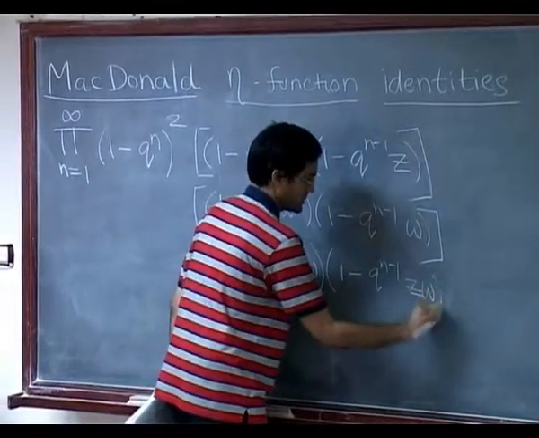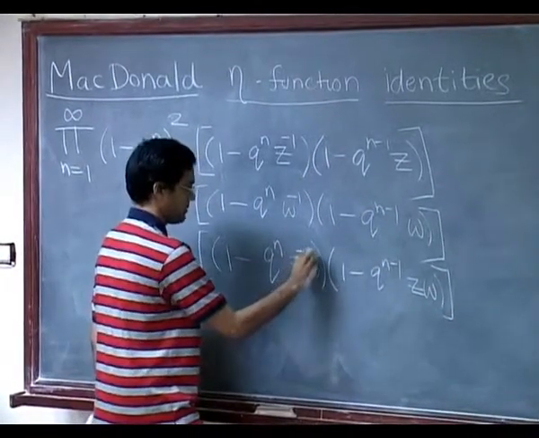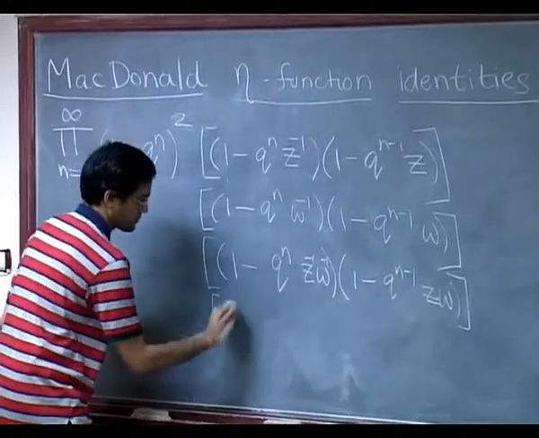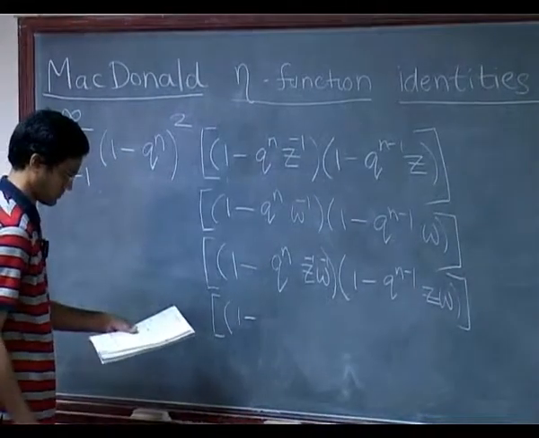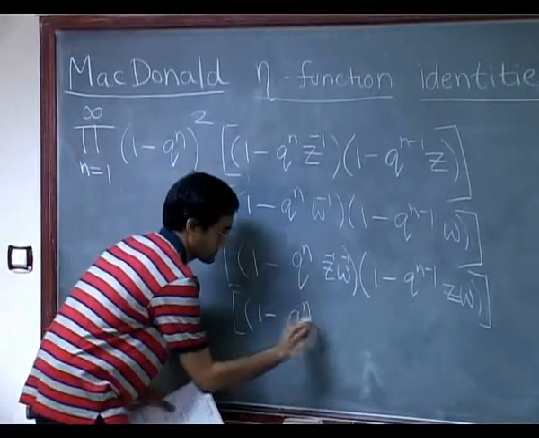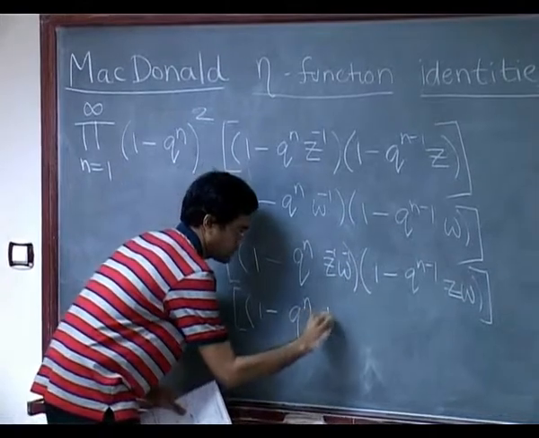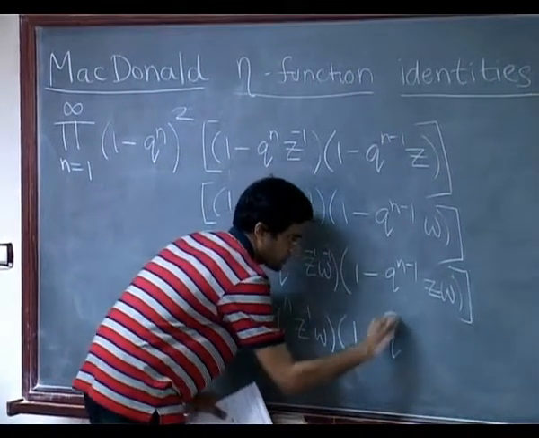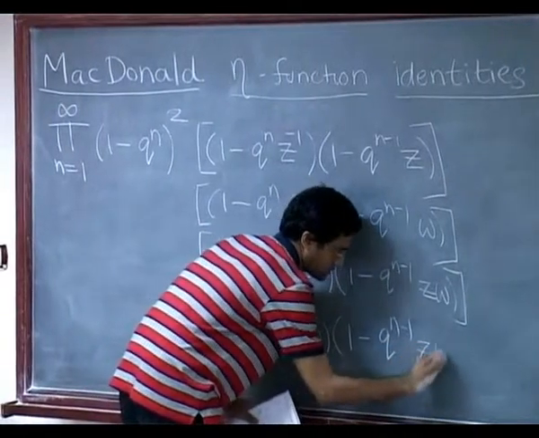So this is ZW, that's Z inverse W inverse, keeping this intact, and the fourth one is Z over W. So this is 1 minus q to the n inverse of Z over W times 1 minus q to the n minus 1 Z divided by W.